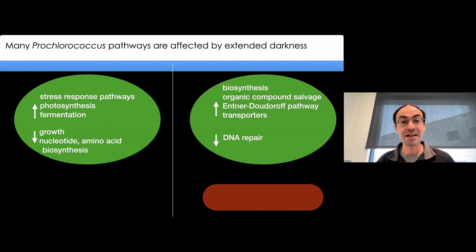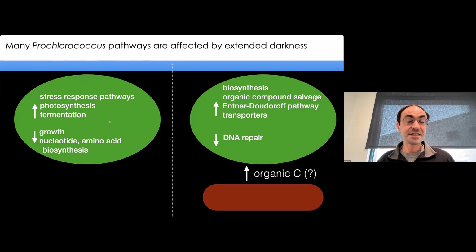By contrast, when we look at the cells that were in co-culture, when they had this other heterotroph around, we saw that they were still able to do a lot of biosynthesis. We saw expression of a number of pathways suggesting that they were trying to degrade different types of organic compounds. We saw increased utilization of heterotroph related transcripts, and also a number of other transporters that Prochlorococcus seemed to be turning on in co-culture that weren't on in the axenic cultures.